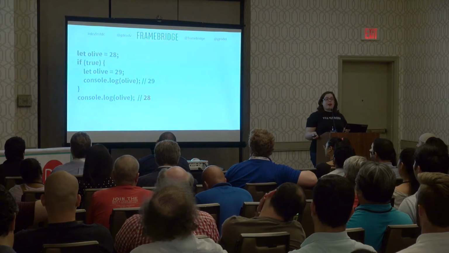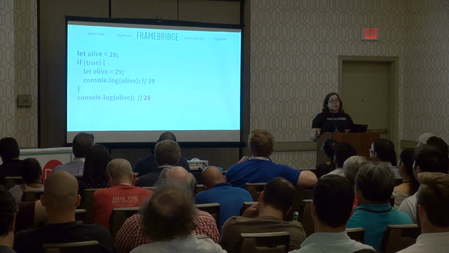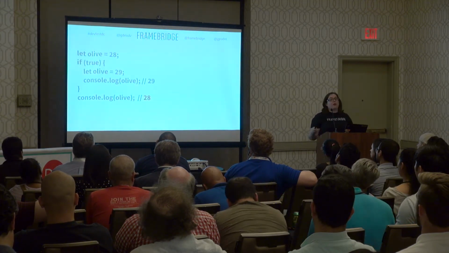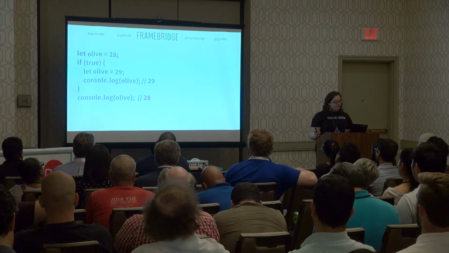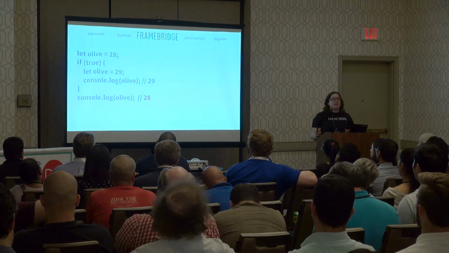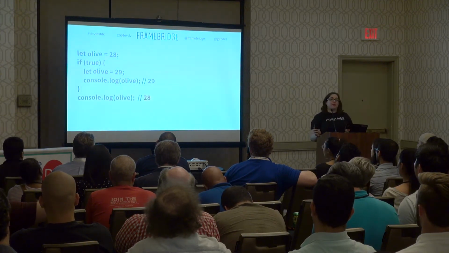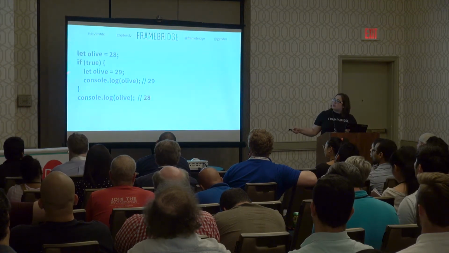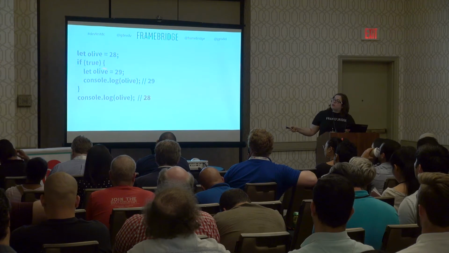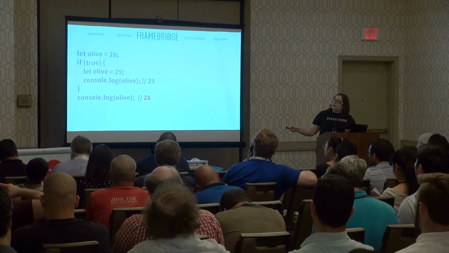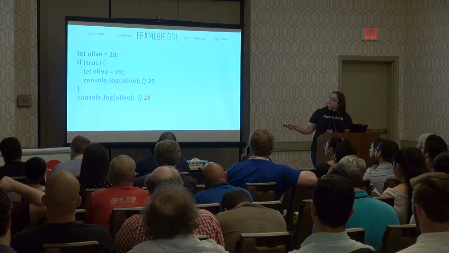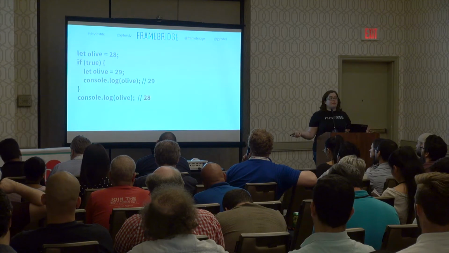So with var, what we had happening was the scope of that variable was the parent function, or if we're at our global scope, our global scope. With let, the scope of our variable is going to be the parent code block. And this if statement is a code block. So here, we set up one olive here, and we have a whole nother one here with a new scope. So two separate variables with different values.